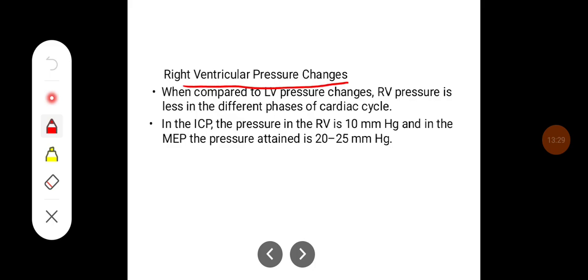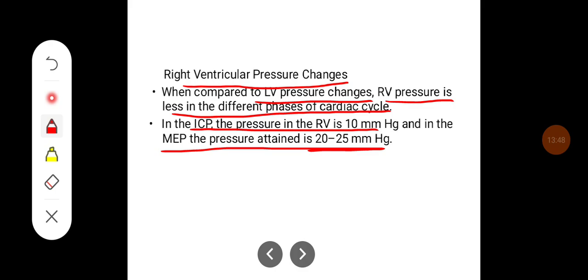Right ventricular pressure changes. When compared to the left ventricular changes, right ventricular pressure is less in different phases of cardiac cycle. In isovolumetric contraction phase, the pressure in right ventricle is around 10 mm Hg, and in the maximum ejection phase, the pressure attained is just 20 to 25 mm Hg.